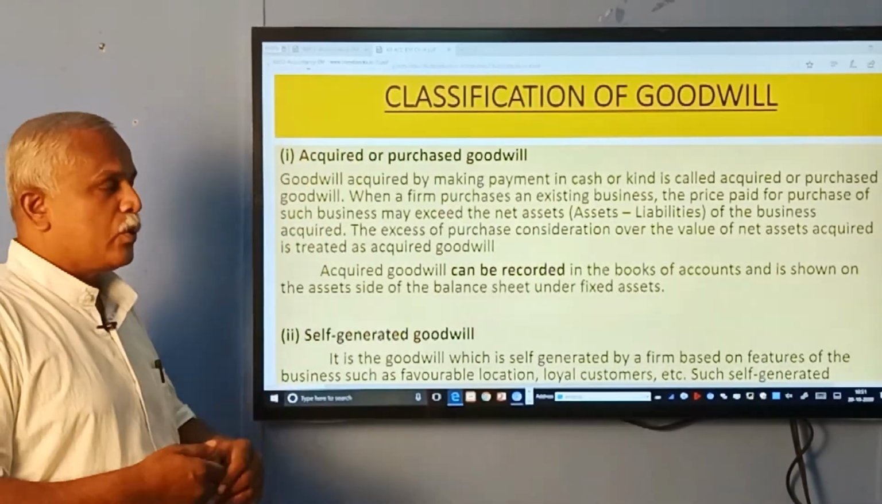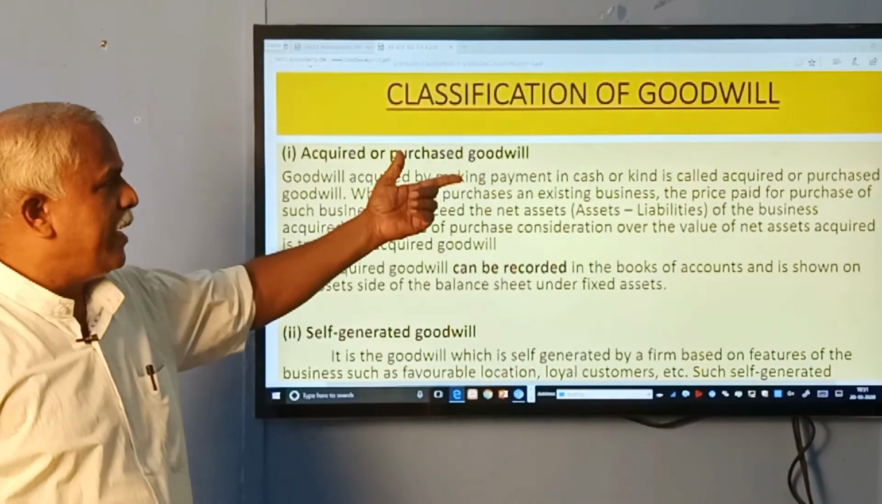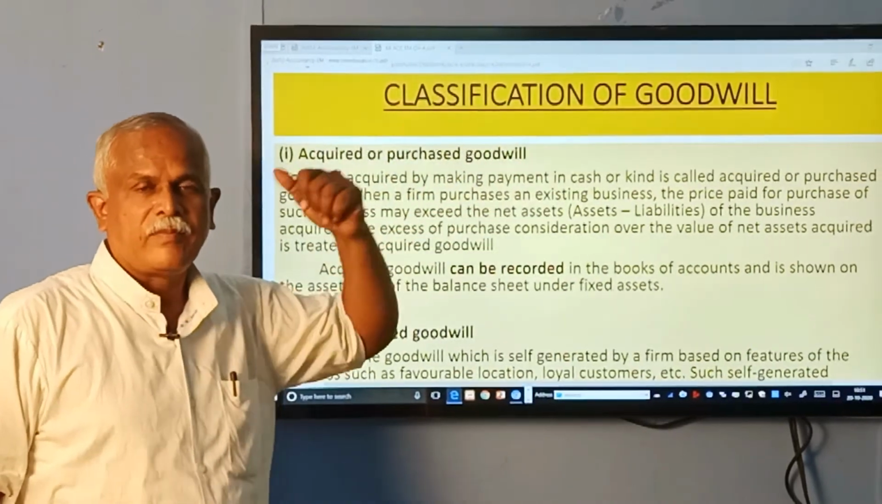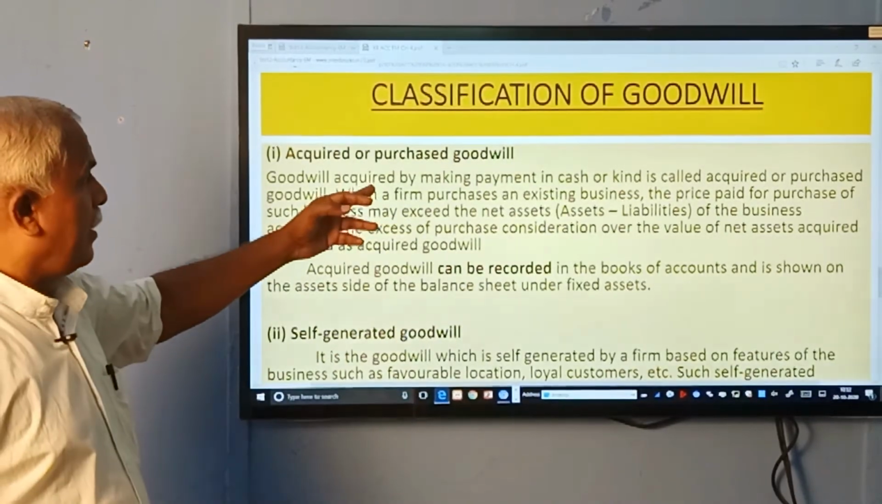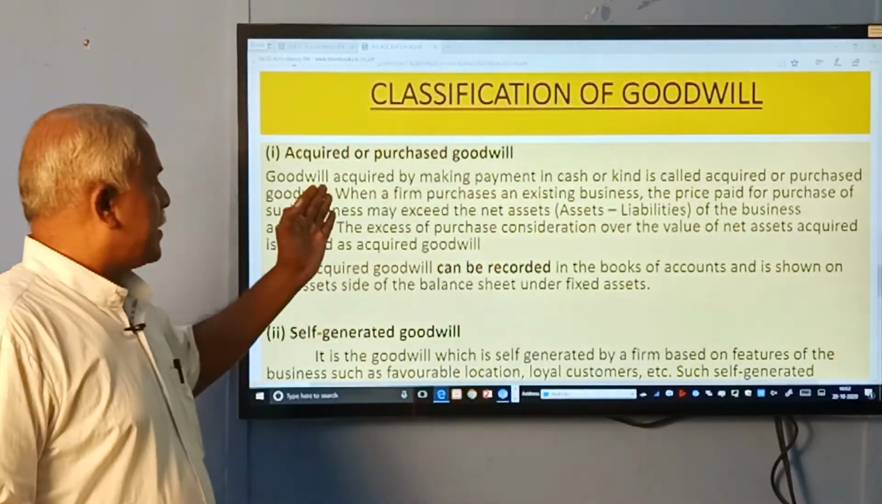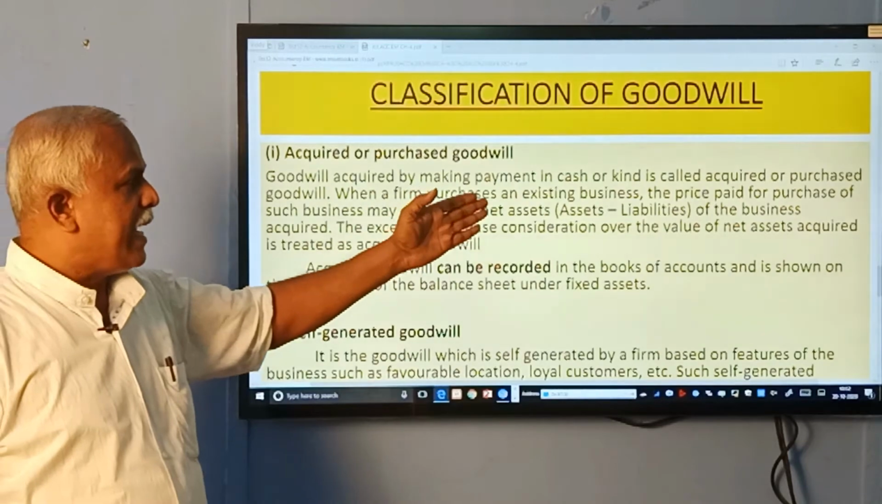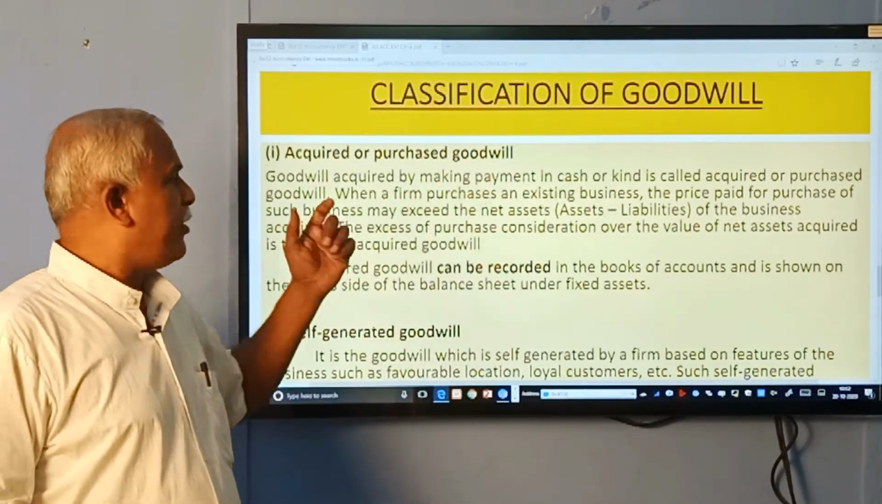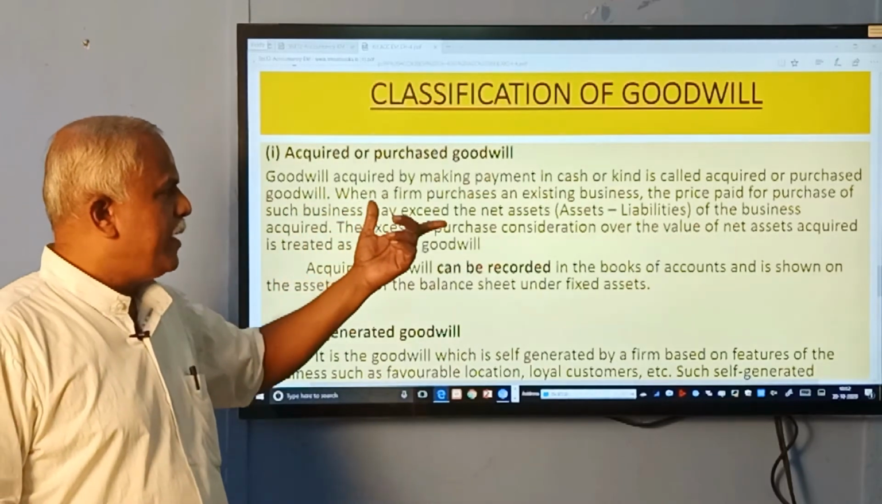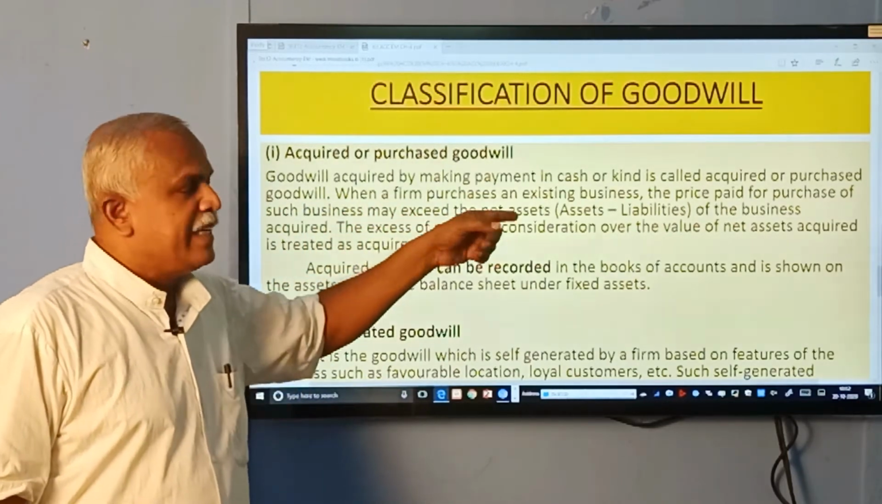Acquired goodwill or purchased goodwill is goodwill acquired by making payment in cash or kind. You are making a payment and purchasing some other business, and that is called acquired or purchased goodwill. When a firm purchases an existing business, that is another business, the price paid for the purchase of such business may exceed the net assets.